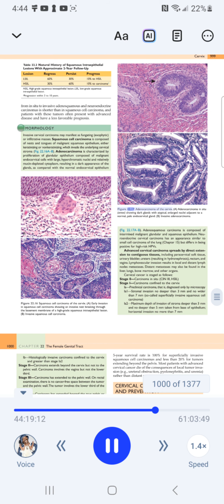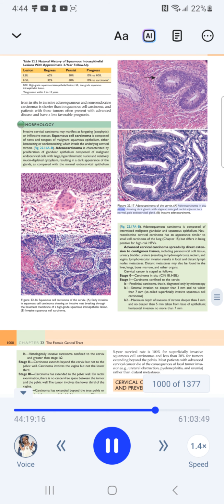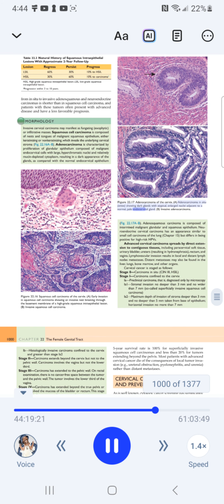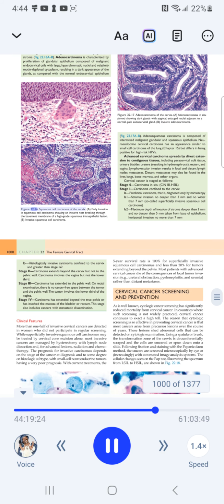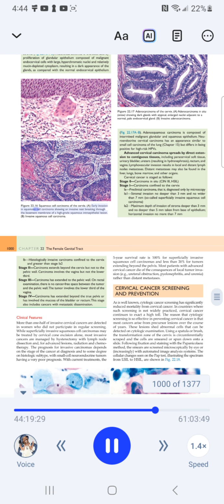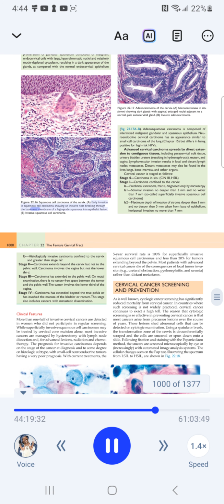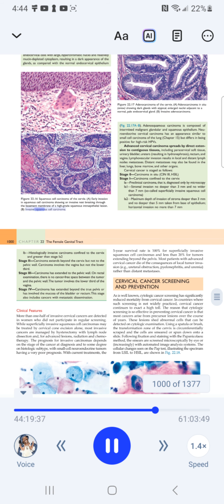Figure 22.17. Adenocarcinoma of the cervix. Adenocarcinoma in situ, arrows showing dark glands with atypical, enlarged nuclei adjacent to a normal, pale endocervical gland. Invasive adenocarcinoma. Figure 22.16. Squamous cell carcinoma of the cervix. Early invasion in squamous cell carcinoma showing an invasive nest breaking through the basement membrane of a high-grade squamous intraepithelial lesion. Invasive squamous cell carcinoma.